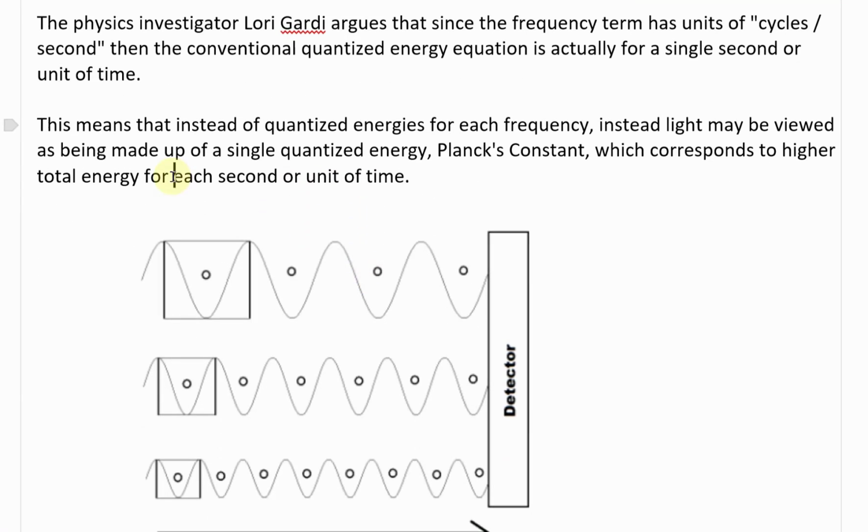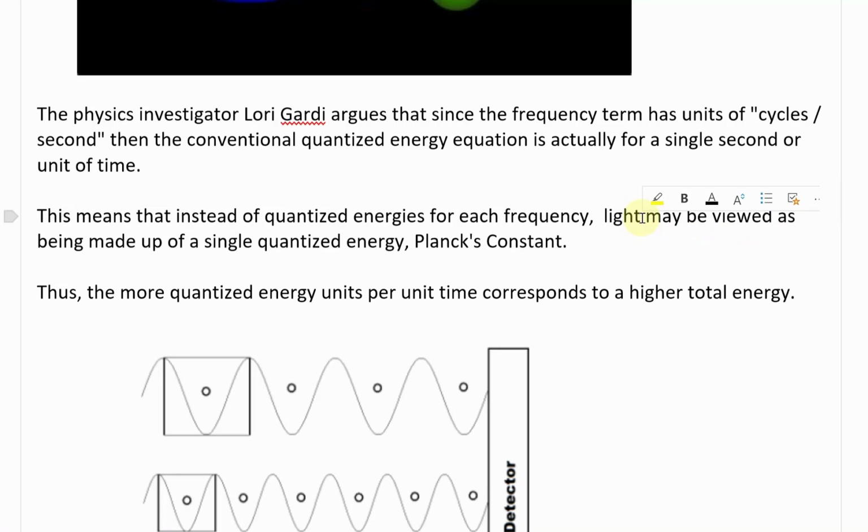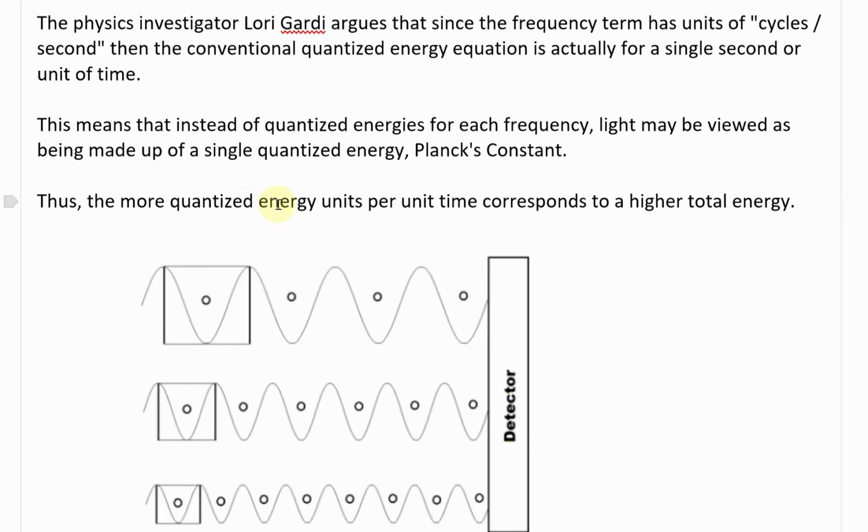Actually, a better way, I just rewrote that sentence. So let's read this again. So this means that instead of quantized energies for each frequency, light may be viewed as being made of a single quantized energy, Planck's constant. Thus, the more quantized energy units per unit time corresponds to a higher total energy.